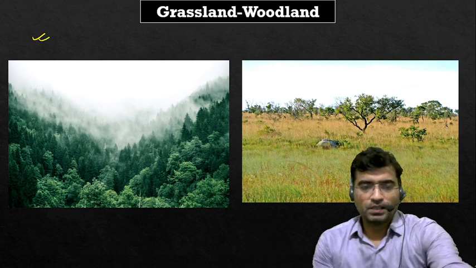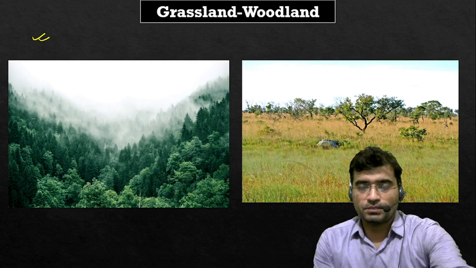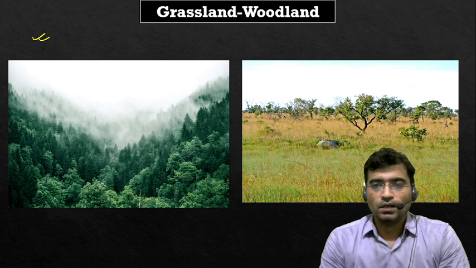Every year, be it UPSC or the State Public Service Commission, questions have been very frequent on the topic of grassland and woodland. It is quite obvious.